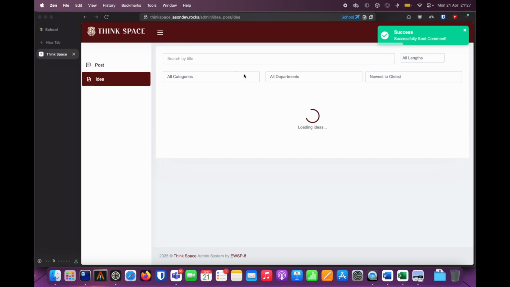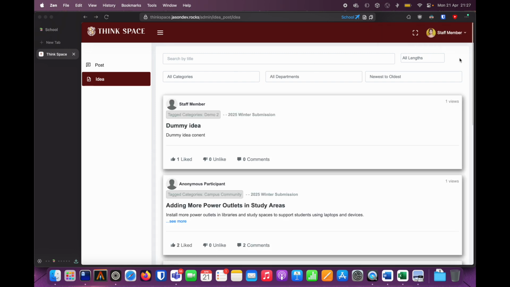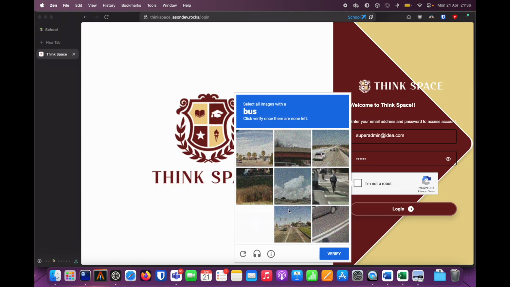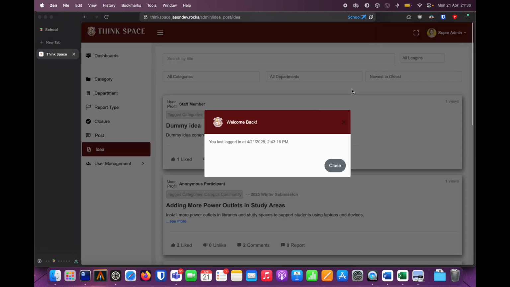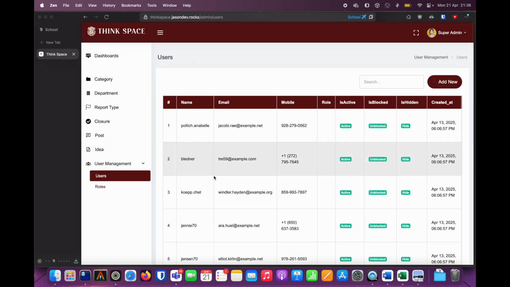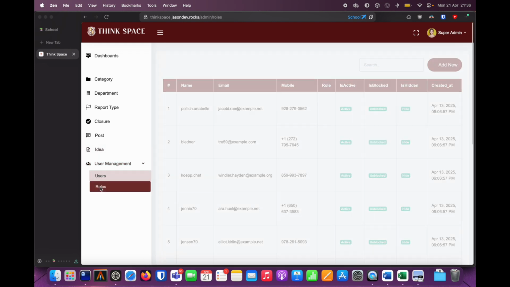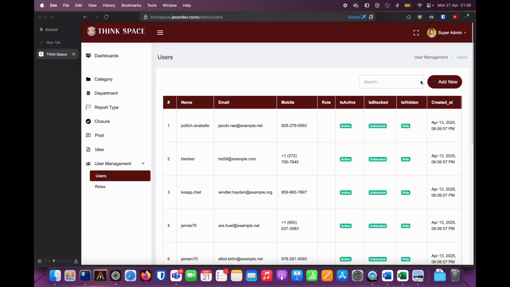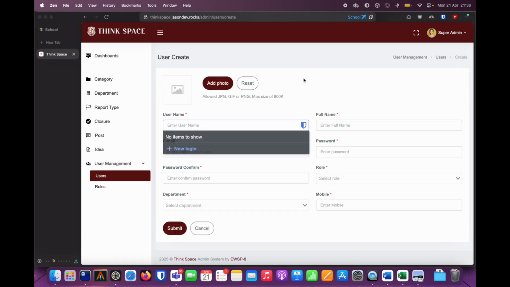So this is the capability of staff. Let's move on to super admin next. So super admin is logged in, and you can see the last login time here. What super admin essentially can do is pretty much everything, like adding users or modifying roles. That's the primary responsibility of the super admin here.